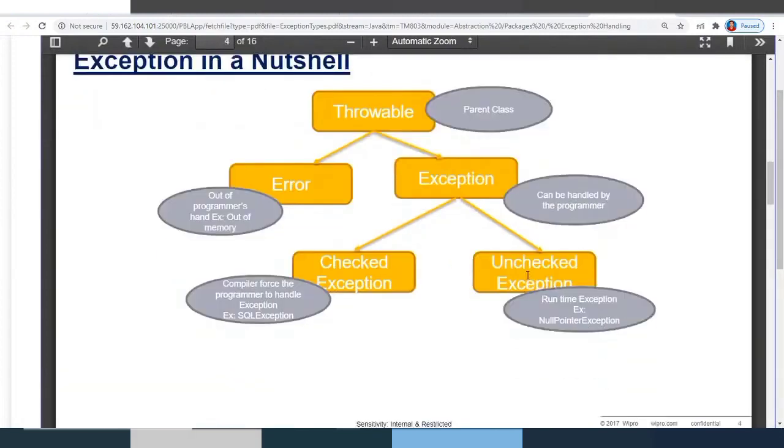So this is the hierarchy of exceptions. You have the Throwable class, which is the supermost class for all the types of exceptions. This Throwable class has two subclasses, one Error class, the other one Exception class. Error class is not in your control, whereas Exception class can be handled. An example of Error class is OutOfMemoryError.